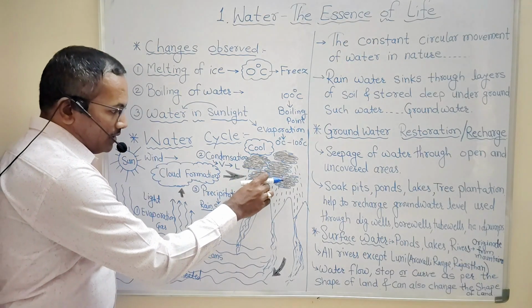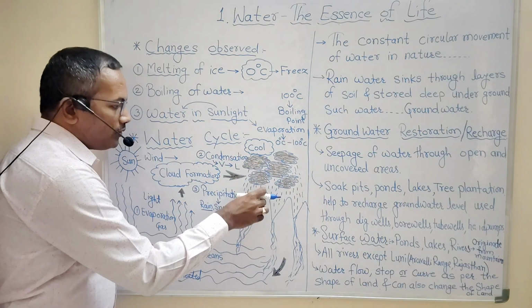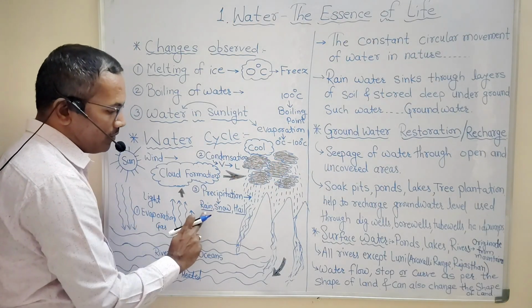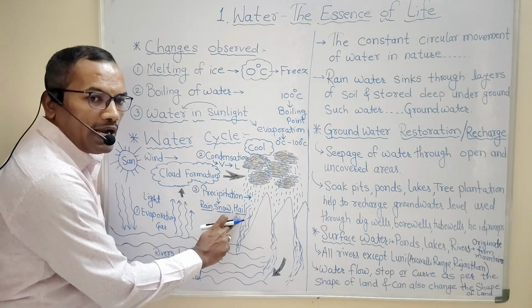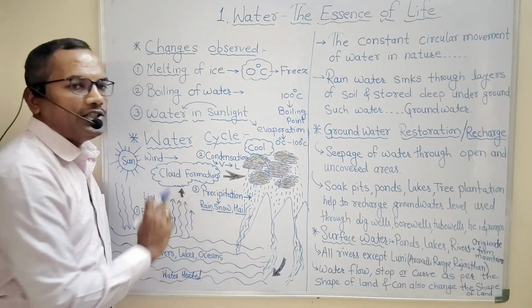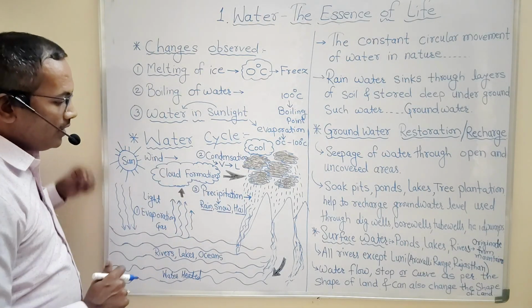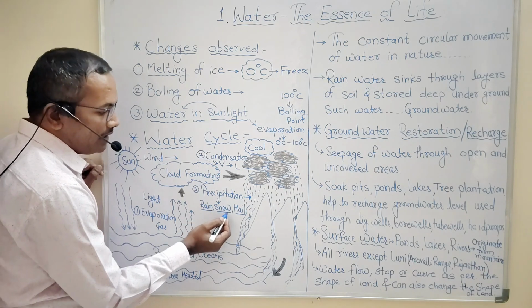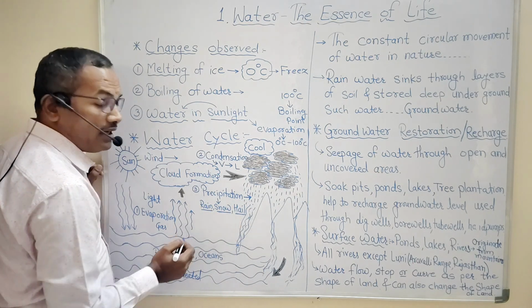This falling down of water in the form of rain, snow and hail is called precipitation. Precipitation can take place in the form of rain, in the form of snow, in the form of hail.